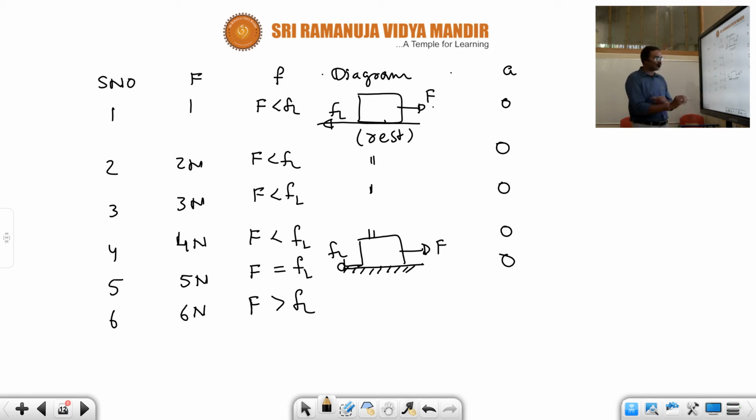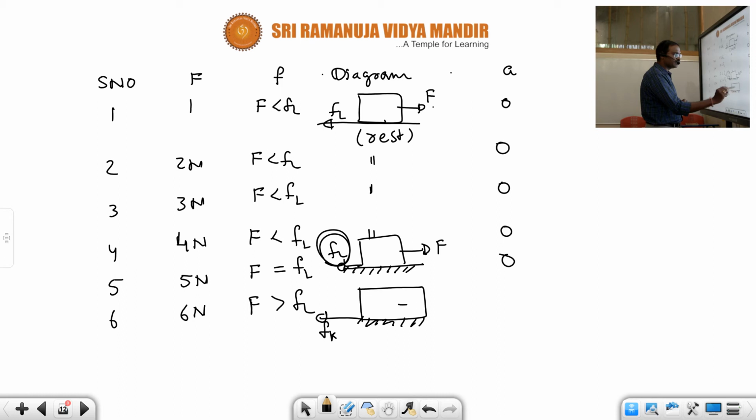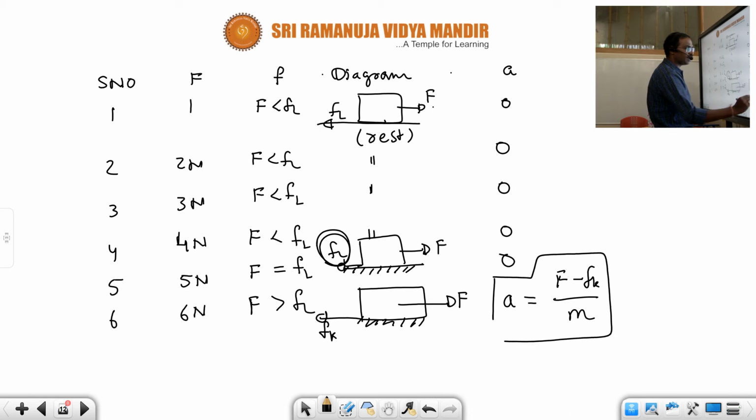When applied force is more than limiting friction, the body has crossed the limiting friction. Under that situation, kinetic friction comes into play on this rough horizontal surface. This is the force applied, F. At that situation, acceleration is there. Acceleration a is equal to applied force in the positive x-axis direction minus frictional force in the negative x-axis direction, divided by the mass of the block m. This is the acceleration of the body under kinetic friction.